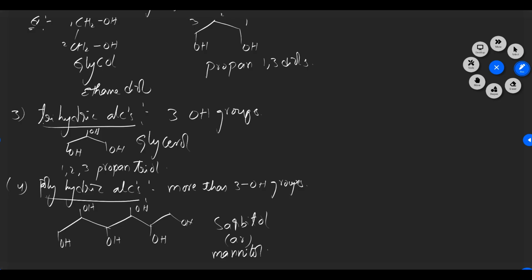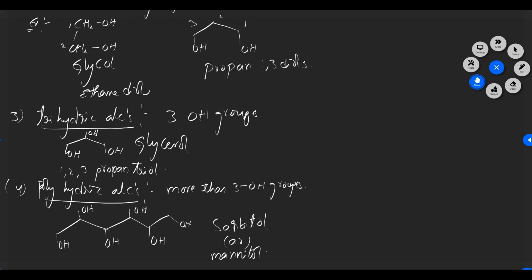What is the next one? What is the meaning of aromatic alcohols? Aromatic alcohols means the hydroxyl group can be attached directly to the benzene ring or next to the benzene ring, meaning the molecule has an aromatic compound. Those types of molecules we can call aromatic alcohols.